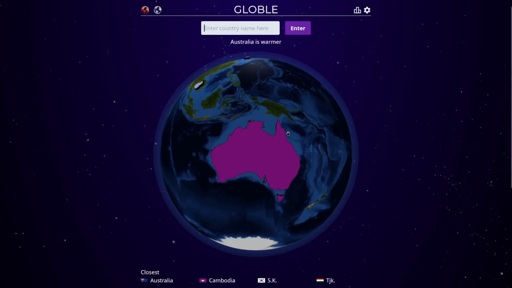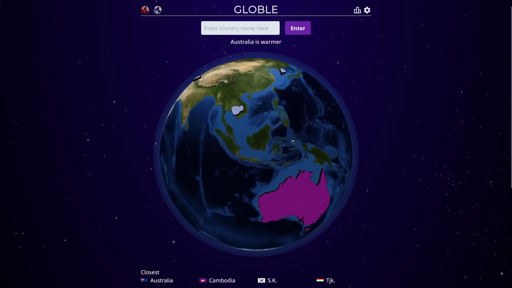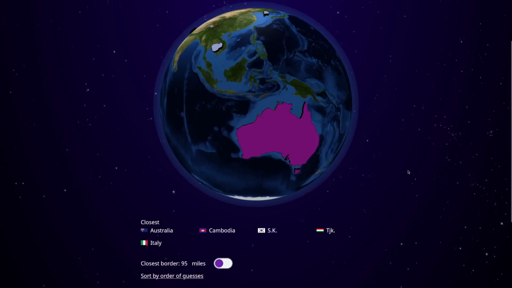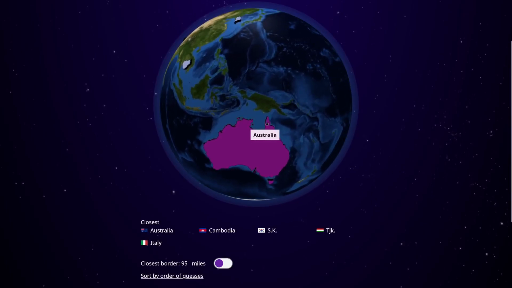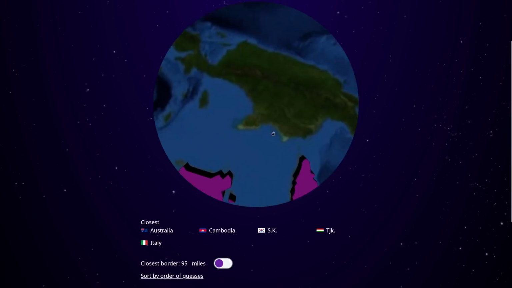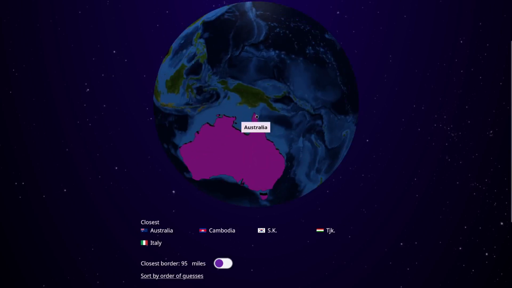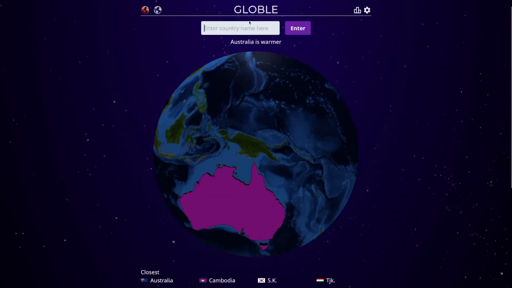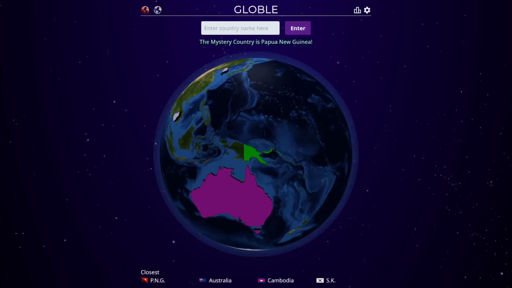Oh, that's a very nice color. Well, it's an interesting color. How close is that? 95 miles. Is this the 95 miles right here? Oh, is that Papua New Guinea, perhaps? Let's try that. Papua New Guinea.